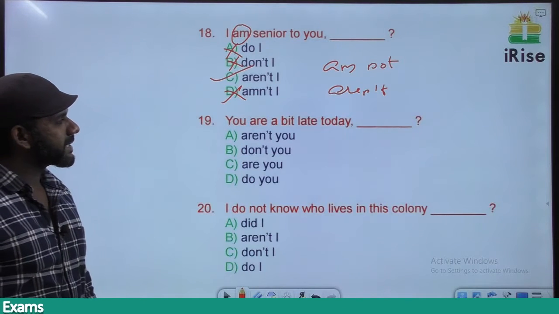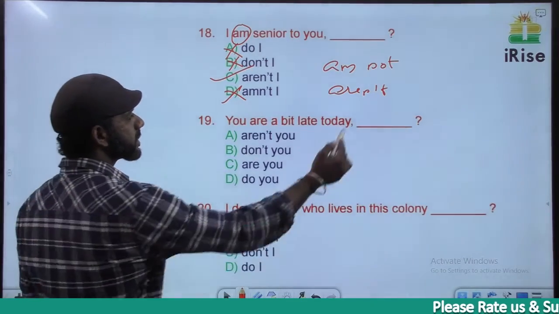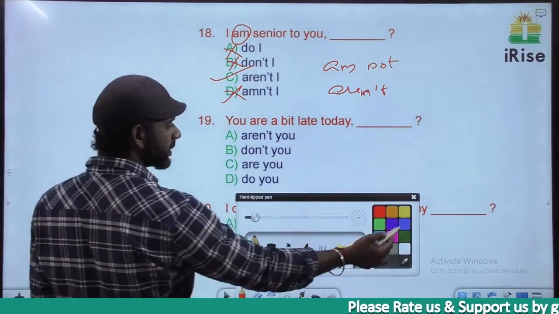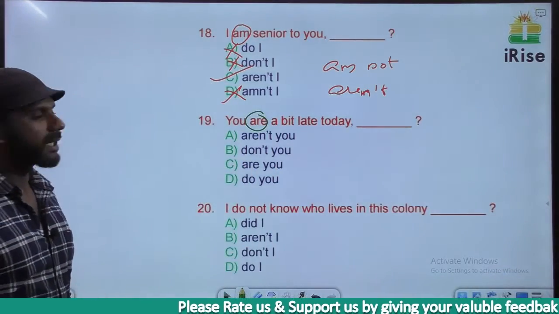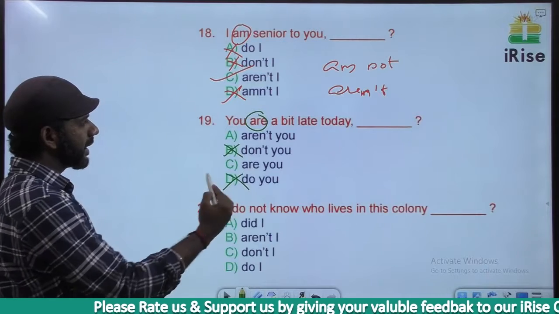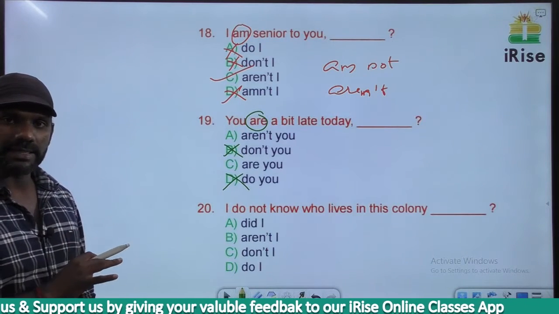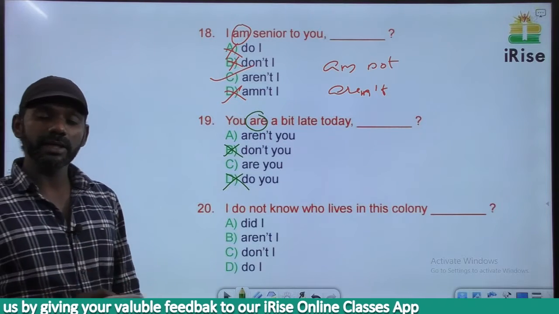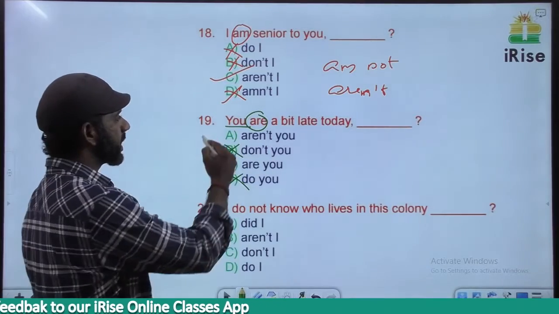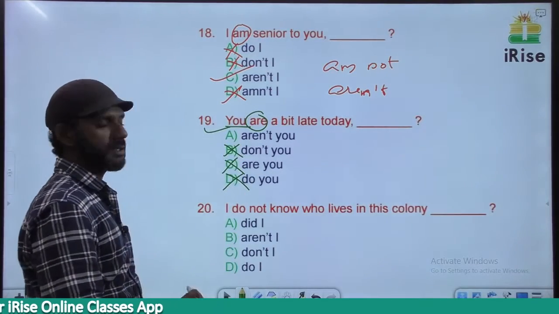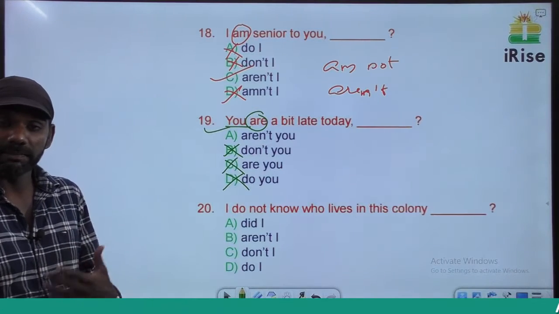You are a bit late today. The auxiliary verb in this sentence is are. So we have to frame the tag using are itself. So B and D are eliminated. There is no N word in the sentence. In the tag there must be an N word. Are not, short form as aren't. The subject is you. So it must be aren't you. The answer must be option A. You are a bit late today, aren't you? It means aren't you a bit late today?